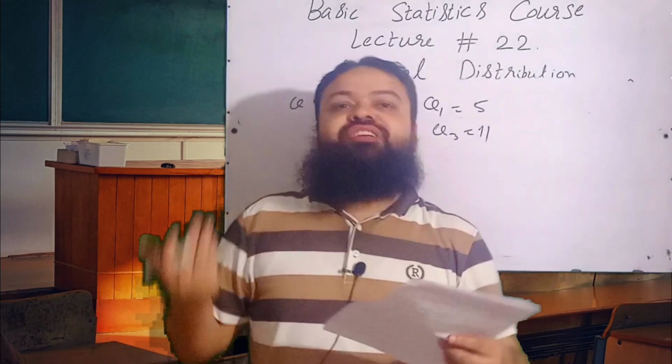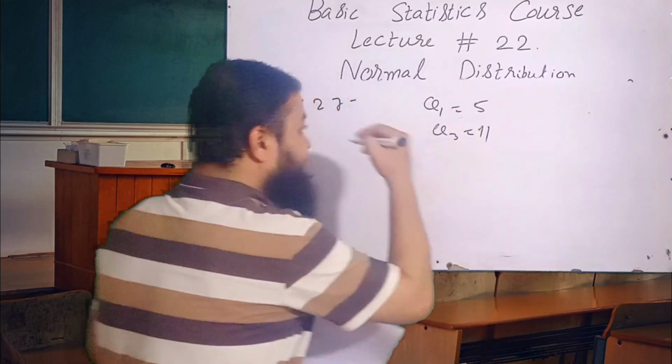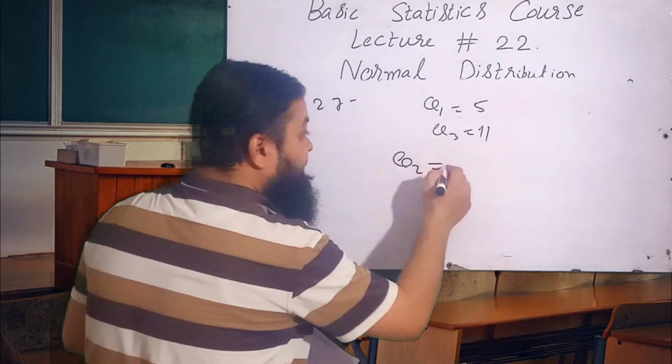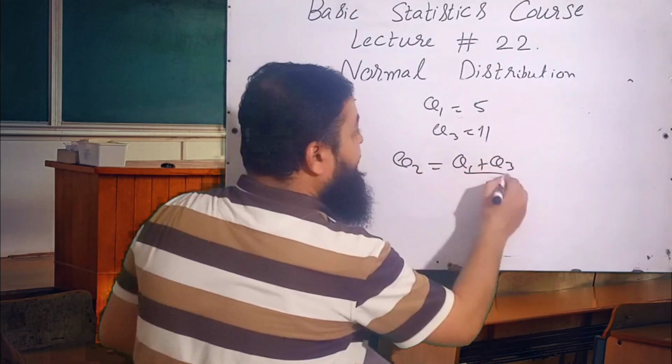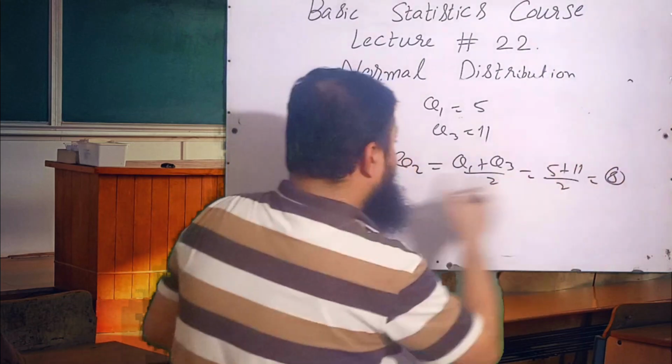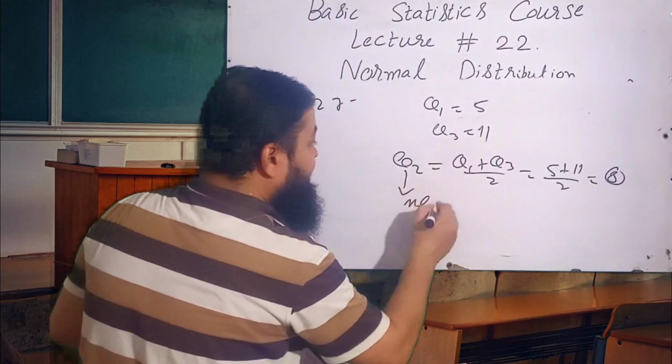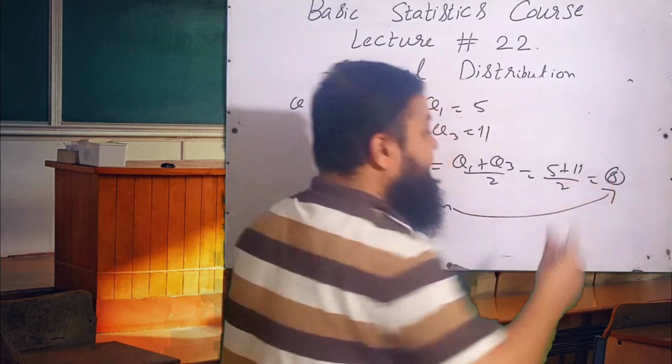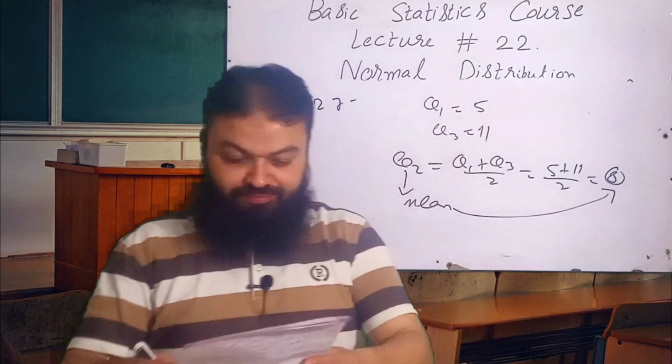Then what is the mean of the distribution? We know in the normal distribution Q2, which is the median, is equal to Q1 plus Q3 over 2. 5 plus 11 over 2, that will be 8, and Q2 is also equal to the mean. It means the mean is also equal to 8. 8 is the correct option.